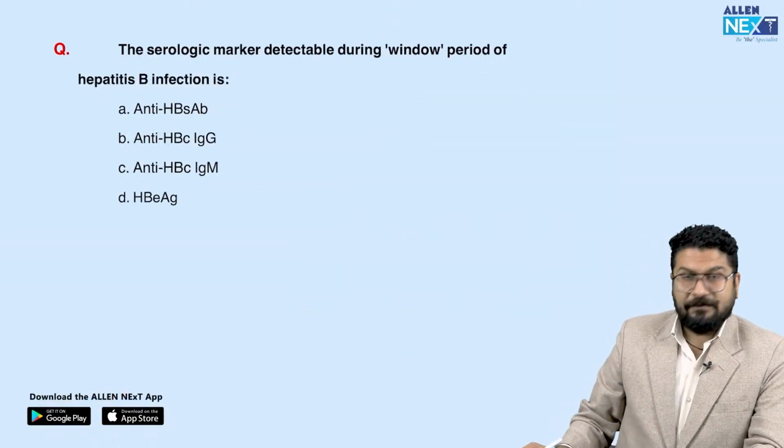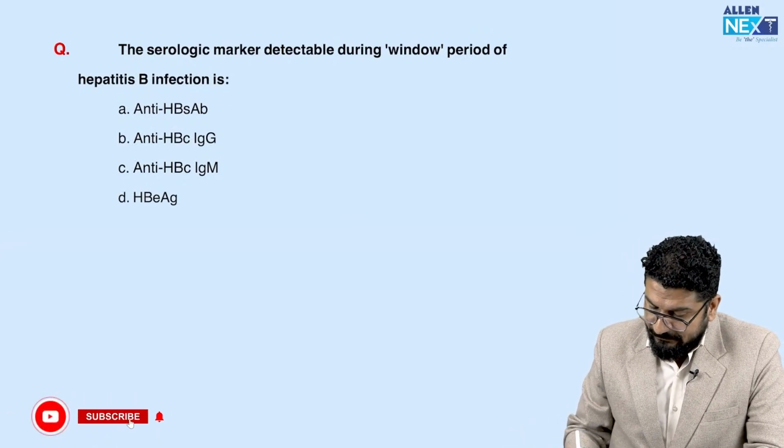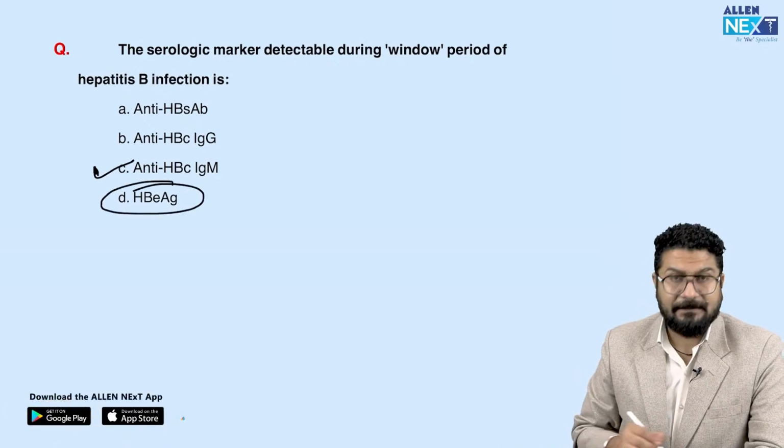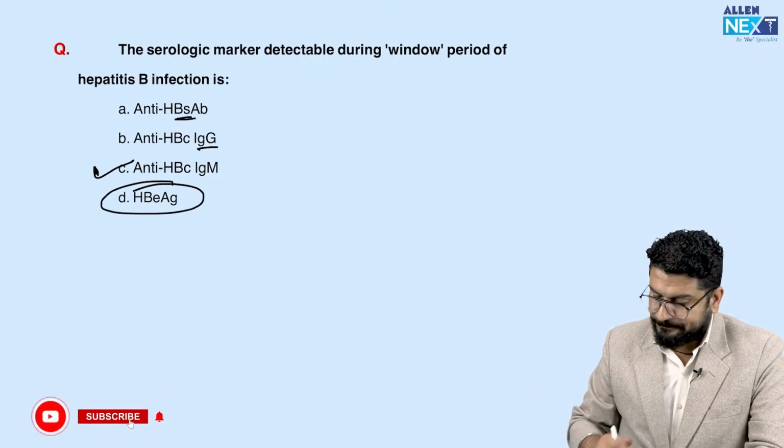Serological marker detected during window period, I have already discussed this. In window period, what we have is IgM anti-HBC. This is the only marker in window period. HBe antigen is a marker for active viral replication. IgG is for chronic. And this is for when the disease is cured.